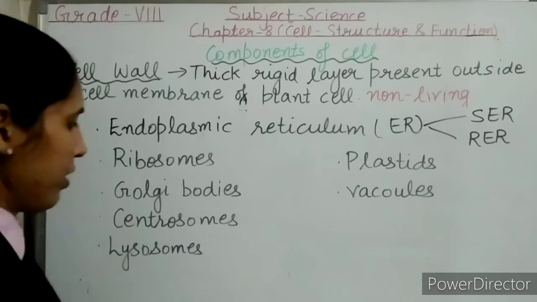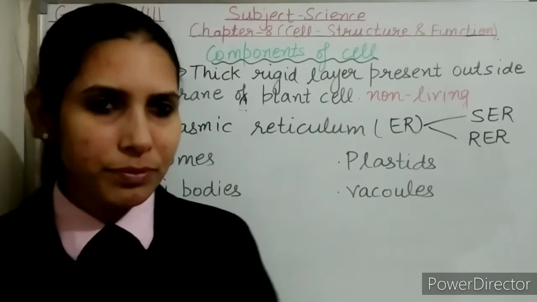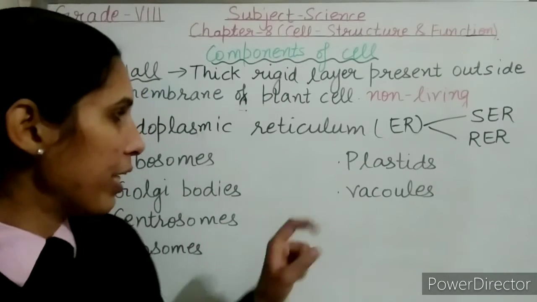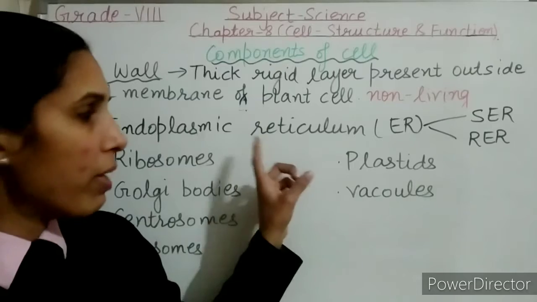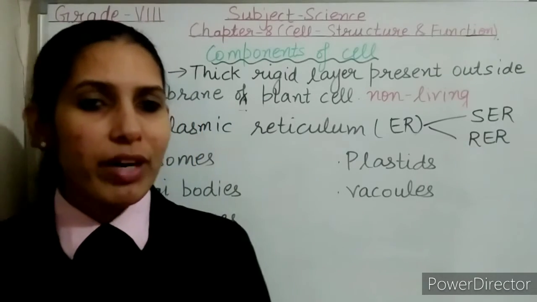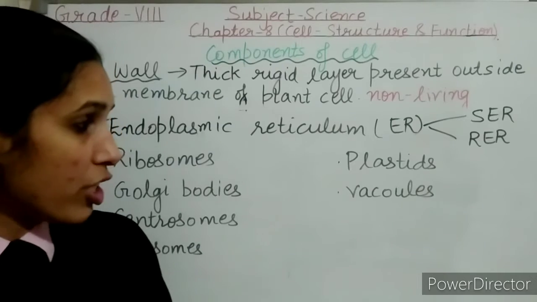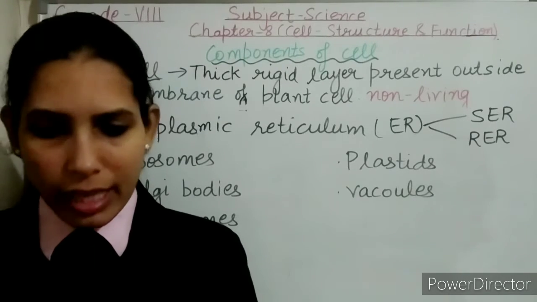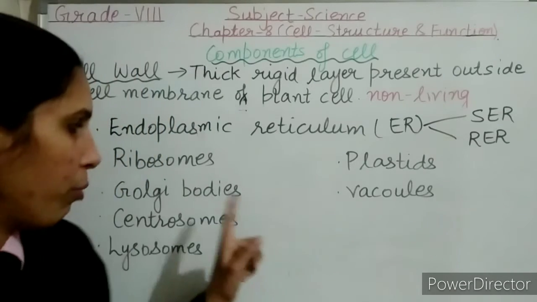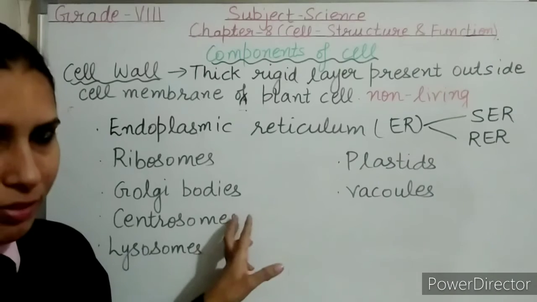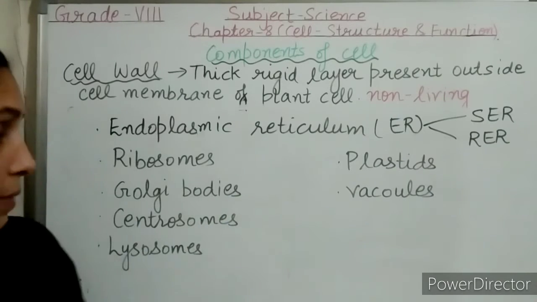Next is the Golgi bodies. Golgi bodies in the animal cells are found near the nucleus. The material that is synthesized in the endoplasmic reticulum is modified and packaged, and then it is dispatched to the various organelles inside the cell and outside the cell with the help of the Golgi bodies. And they also perform secretory functions.